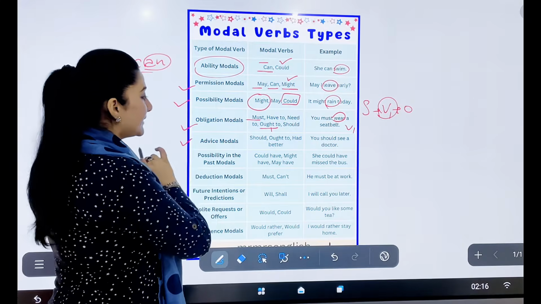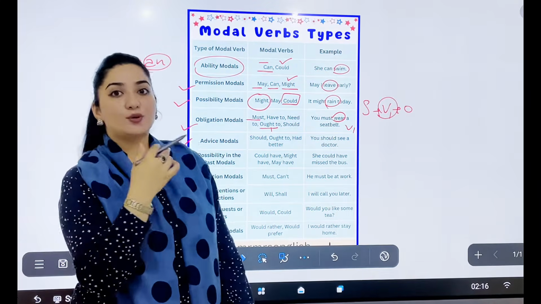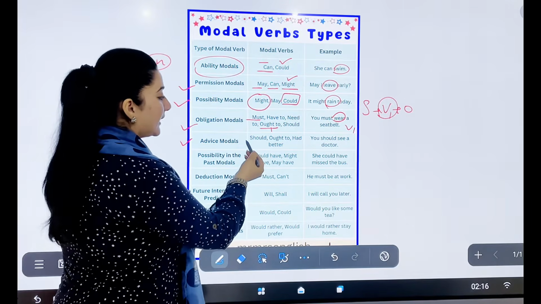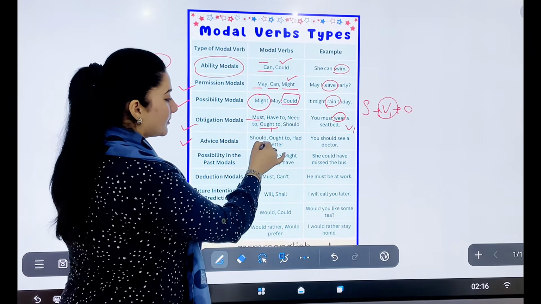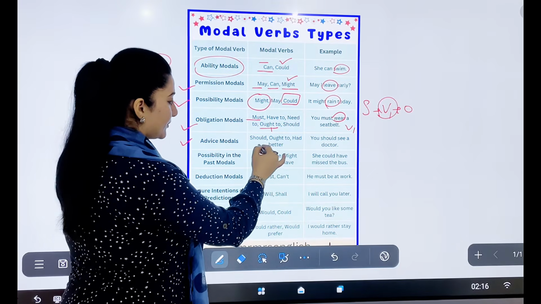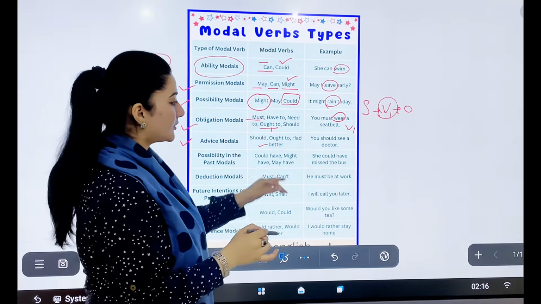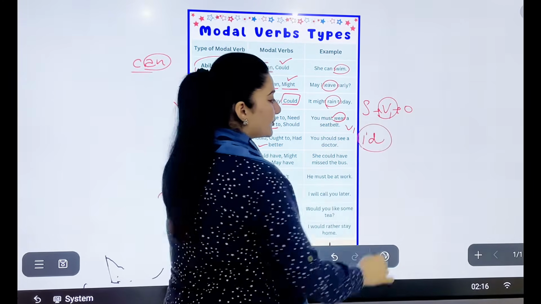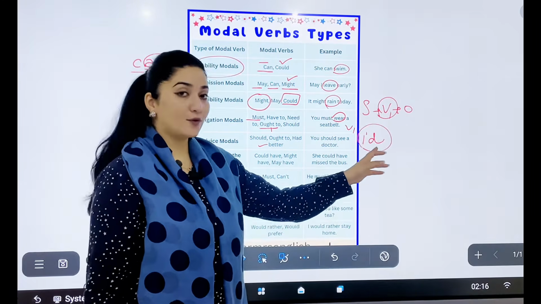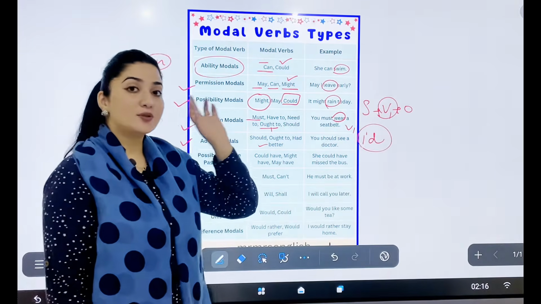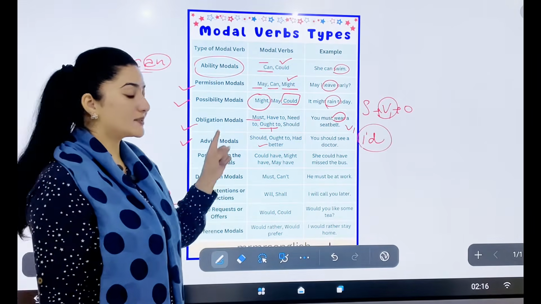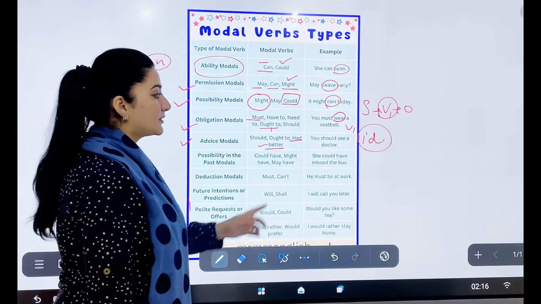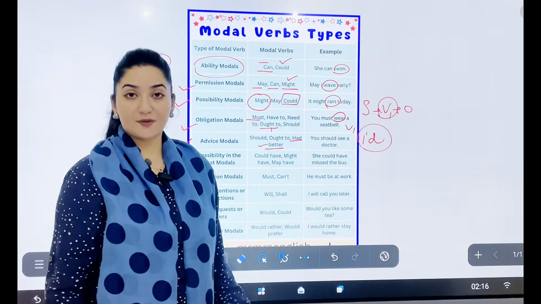The next is advice modals. Advice means किसी को कोई नसीहत करना, कोई मशवरा देना, right? So advice modals, again should is the most common, ought to, had better. So these are advice modals, and at times had better is written in the short form like this. So students really get confused whether it's I would or I had. So depending on the context, when you see that you're giving some suggestions, so definitely it would be had better. So you should see a doctor if you're not feeling well.